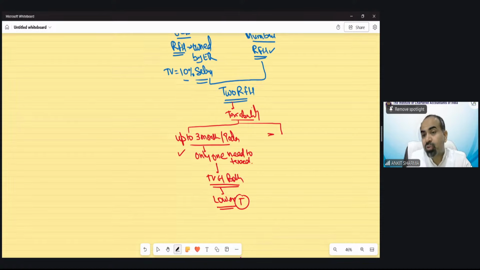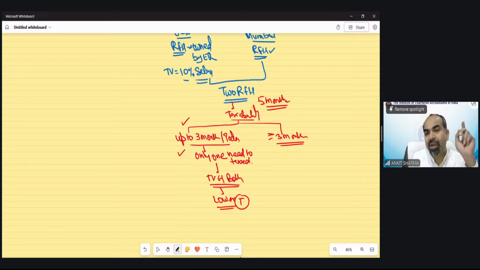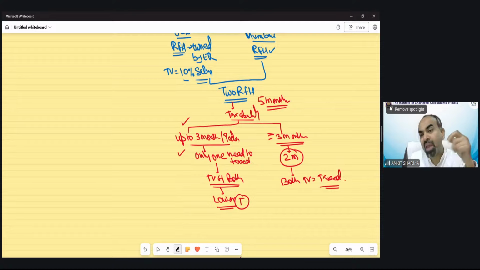Even after 3 months, suppose he occupied both houses. Suppose we say for 5 months he occupied both houses. So out of these 5 months, for 3 months only one is going to be taxed. But after 3 months, that means for the remaining 2 months, both houses' taxable value needs to be taxed. Delhi house taxable value as well as the Mumbai house taxable value. Both are going to be taxed in his hands after 3 months.